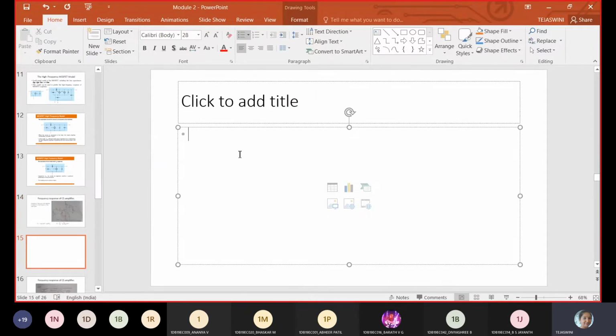So first, we know that V naught is equal to minus I into Rn. So this is also equal to minus, I means Gm into VGS, into RL dash.